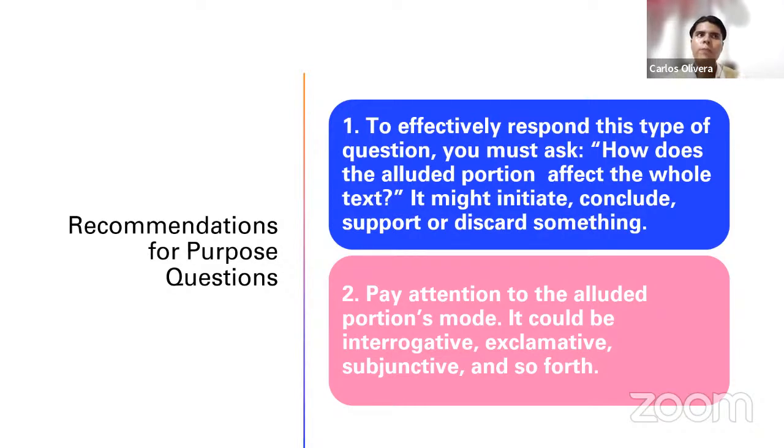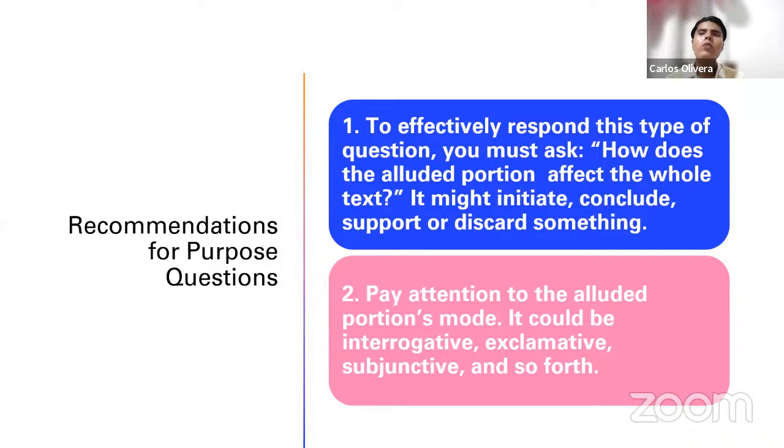Coming back to our previous illustration, if you write to your couple, you have never been the problem, it's me. The reason why you're writing that sentence, to break up with that person, is because you want to cause the effect of this person not feeling responsible, not feeling alluded because of this breakup. You are trying to say, hey, it's me, I am the problem. I have something that prevents me from being with you anymore. Something like that. But there is an effect you want to cause. So every single sentence provokes an effect in the writing.